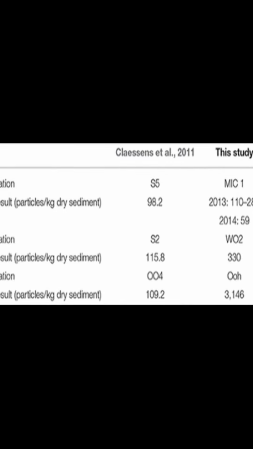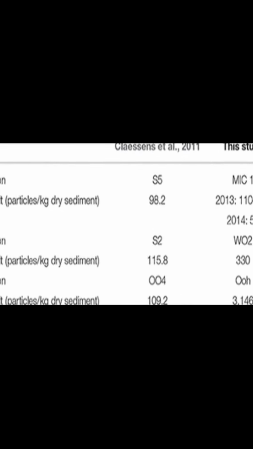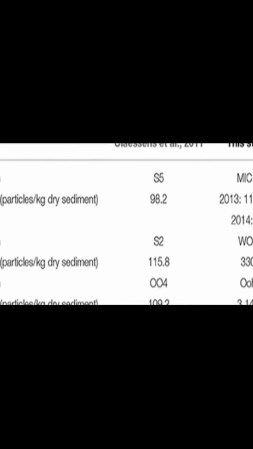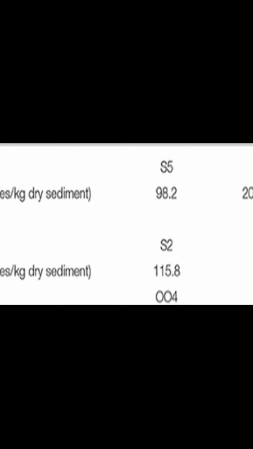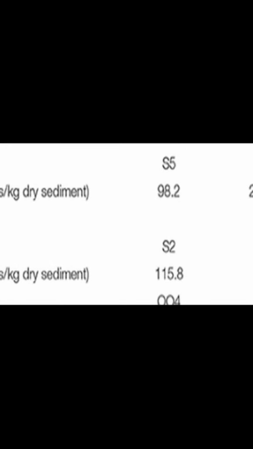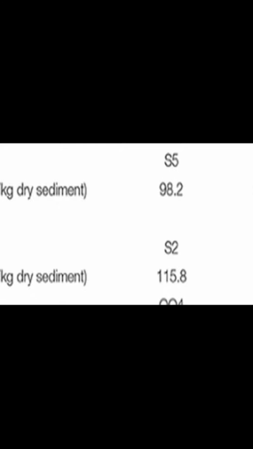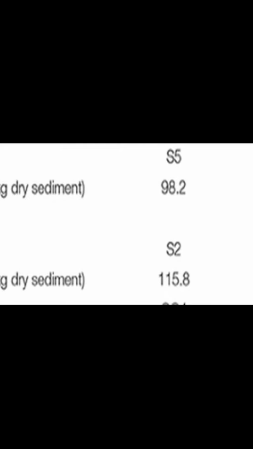Microplastic contamination has been detected in both sediments and floating at the surface of the Northwest European region. The concentration of microplastics in sediments ranges from 0 to 3,146 particles per kilogram of dry weight sediment, while floating concentrations range from 0 to 1.5 particles per cubic meter.